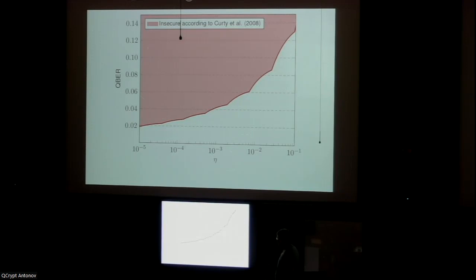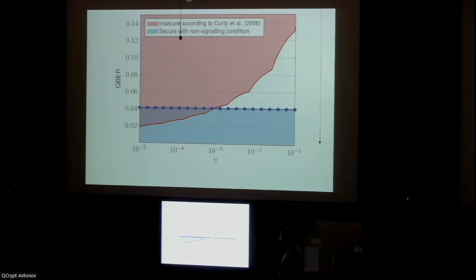We can sort of do the same thing for our security proof, and we get this blue region where we claim the protocol is secure. And so you see here, there's this part where the two overlap. So this means they have an attack, and we claim it's secure. This might first seem like a contradiction, but it's not, because we have this additional condition on Eve's attack that she does not signal from future rounds to previous rounds. And this attack by Marcus Curti does not satisfy this condition, it violates it. And so we don't necessarily expect our security proof to apply.